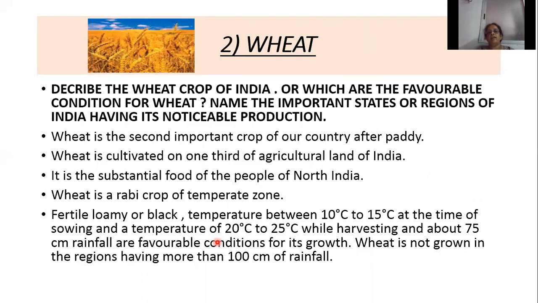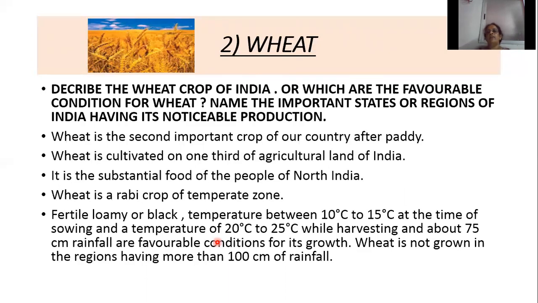And wheat is cultivated on 1/3 of the total agriculture land. Paddy, we have seen, is cultivated on 1/4, and wheat is cultivated on 1/3 of the total agriculture land of India. It is the staple food of the people of North India. That means it is the main food of the people of North India. In South India, paddy is cultivated more, and in North India, wheat is cultivated more.